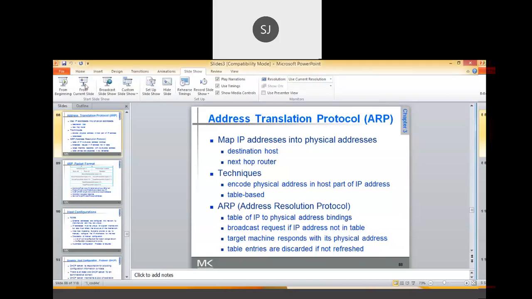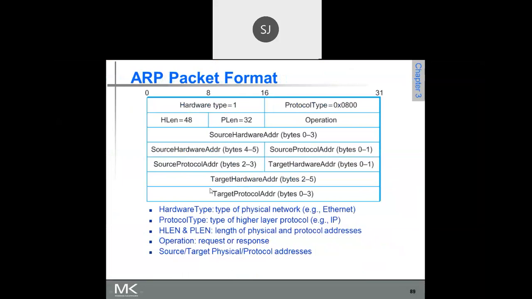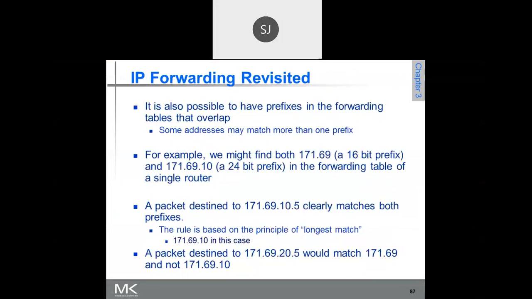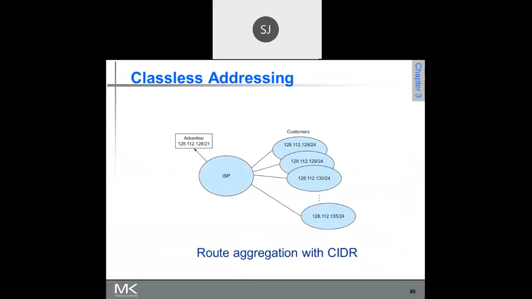Now, in the last class, we have seen this CIDR, classless interdomain routing. What is CIDR and how aggregation of different routes using CIDR takes place, that we have seen. Let me just repeat it. Several small networks or several IPs can be grouped into a single block. That is what is called aggregation.